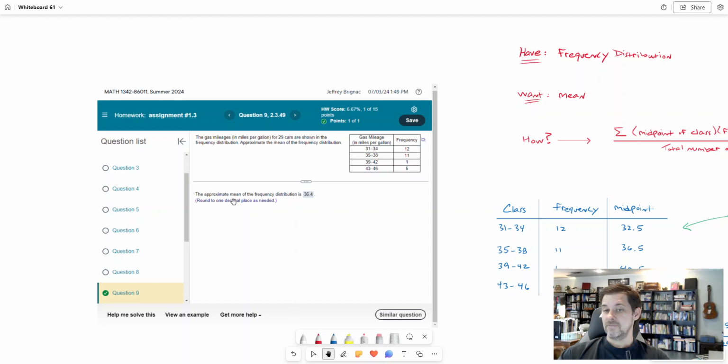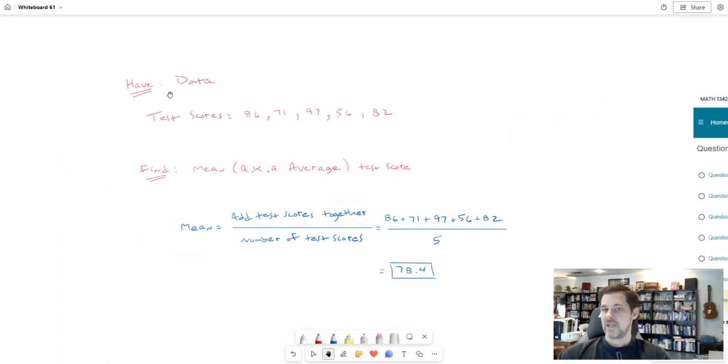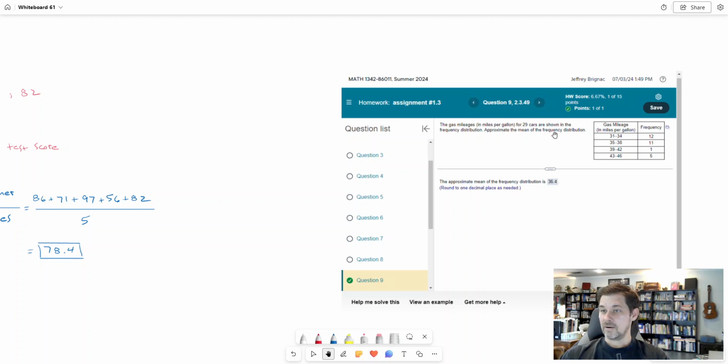And the question is, can you find the approximate mean for the frequency distribution? Now, before I show you how to do that, I want to compare real quick with another type of question. This is different than if I just had the raw data and I was going to find the mean. So just as a quick comparison, suppose you just have data. Suppose you just have some numbers that represent some kind of measurements, such as test scores, such as 29 cars and the gas mileage of each car, something like that.